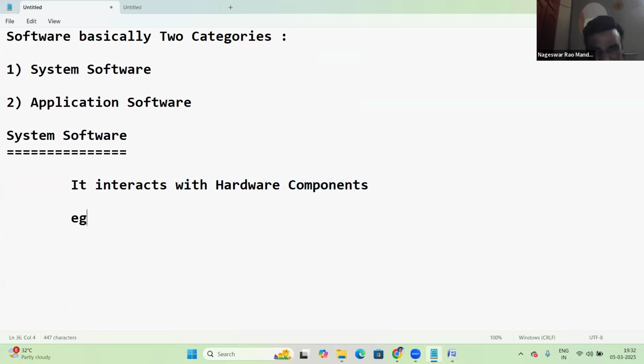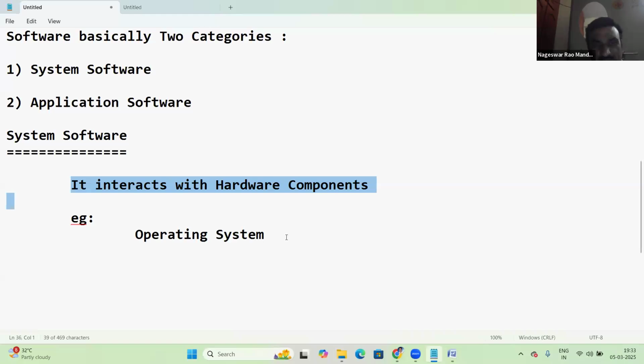For this example, OS, operating system. Operating system is an example of system software. OS can interact with hardware. So it's a system software.